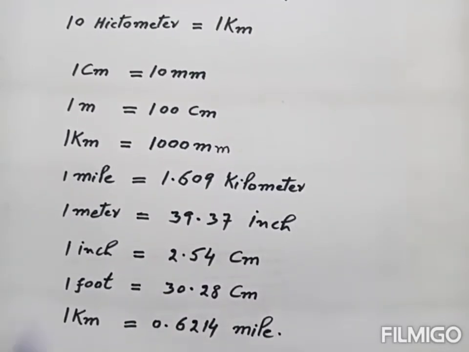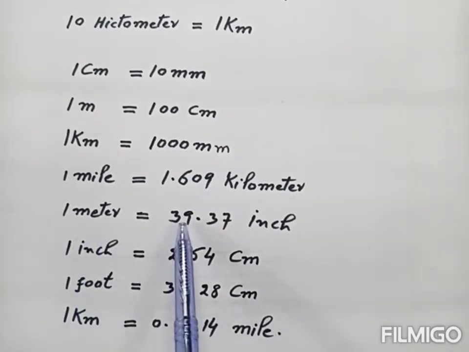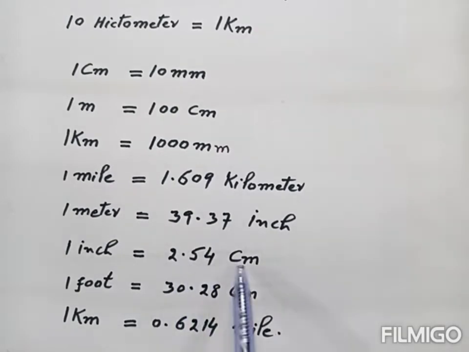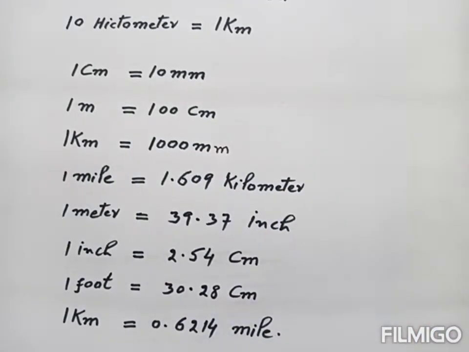For example, 1 meter is equal to 39.37 inch, 1 inch is equal to 2.54 centimeter, 1 foot is equal to 30.28 centimeter, 1 kilometer is equal to 0.6214 mile. These all are conversion relations of the length.